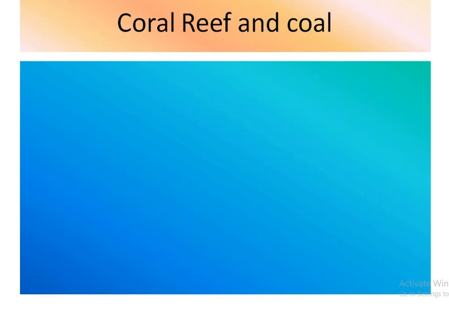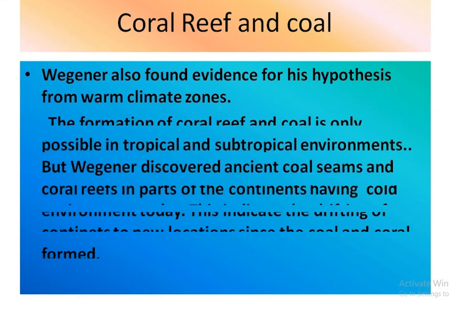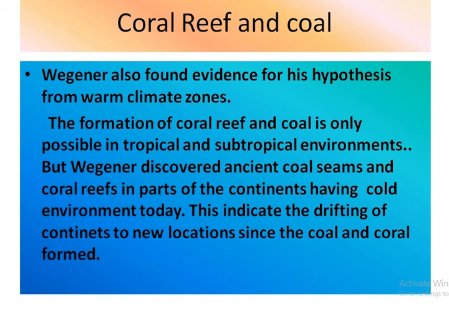Another evidence for continental drift is coral reef and coal deposition. Wegener also found evidence for this hypothesis from warm climate zones. The formation of coral reef and coal is only possible in tropical and subtropical environments.